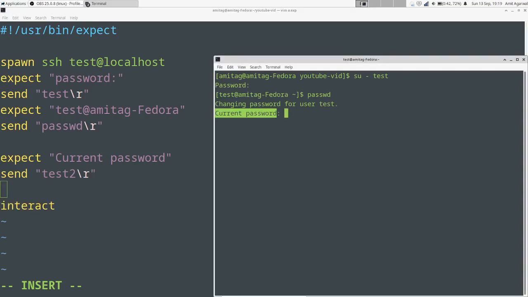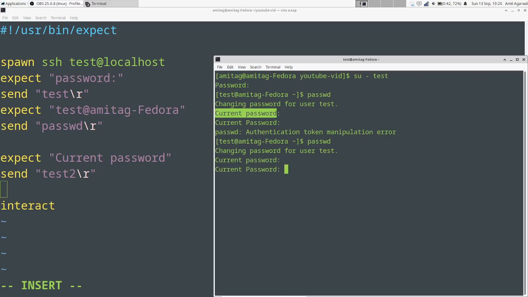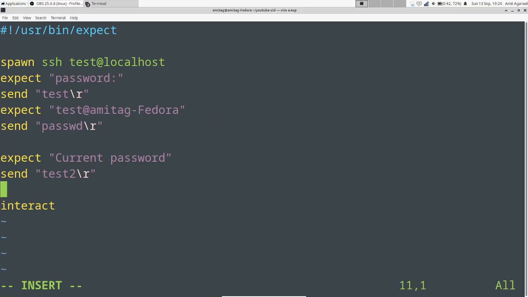Then once I do that, okay, first I need to send the current password, which is test. If I can type. Still I cannot type. Test. Okay, so it asks for new password. So for the current password, first I need to send test again.